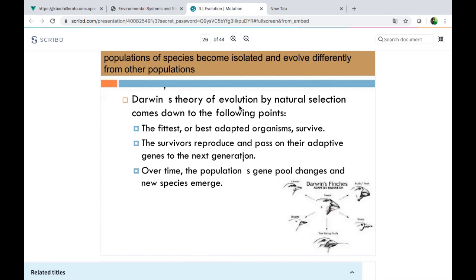So, Darwin's theory of evolution by natural selection comes down to the following points. The fittest, the best adapted organisms, are going to survive. The survivors reproduce and pass on their adaptive genes to the next generation. So the genes that were stronger are going to be preserved, and they're going to pass to the next generation. Over time, the population's gene pool, and when I say gene pool, I mean all the genes that form this species, changes and a new species emerges. But we need millions or thousands of generations for that to happen. Thousands of generations and millions of years, okay?